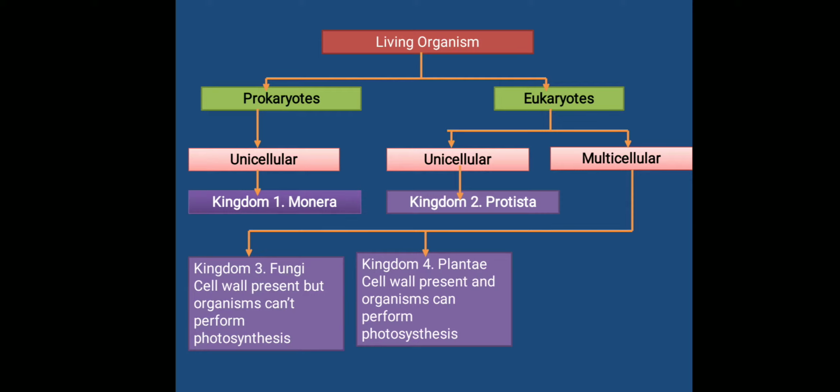Next, cell wall present and organism can perform photosynthesis. These organisms come in kingdom 4 Plantae. And the cell wall absent means no cell wall. This comes in kingdom 5 Animalia.